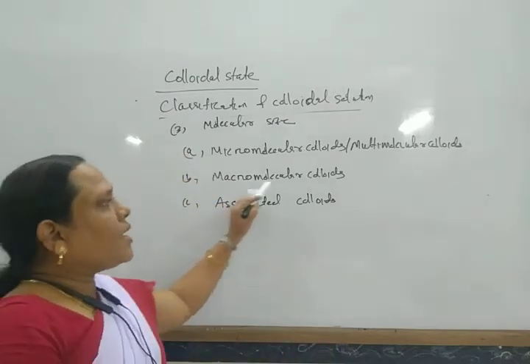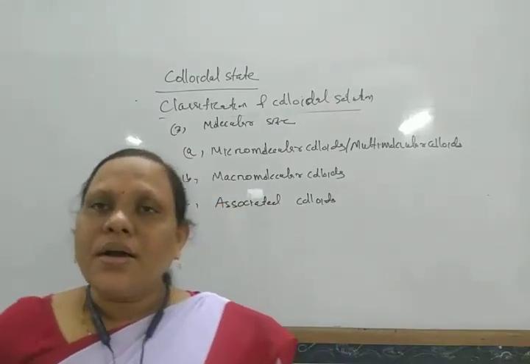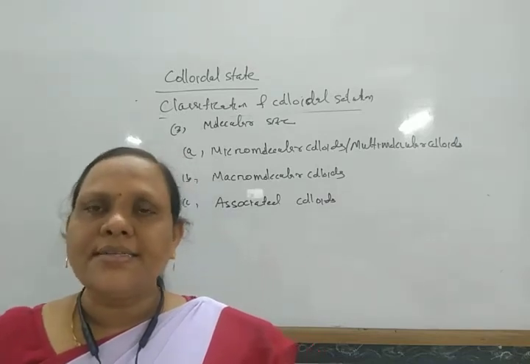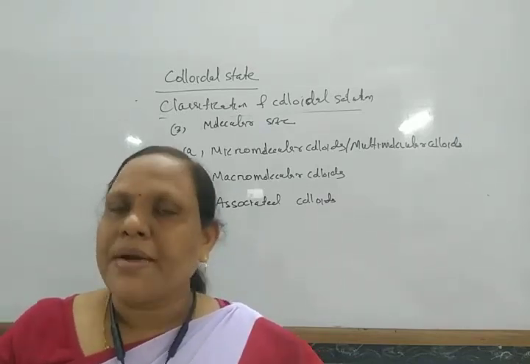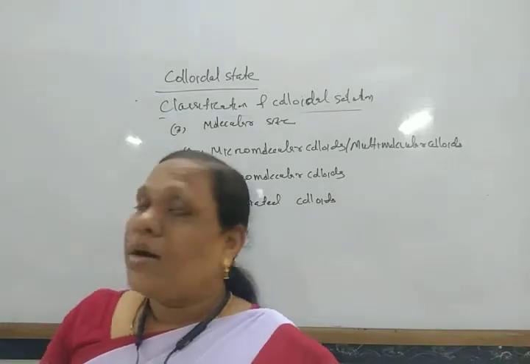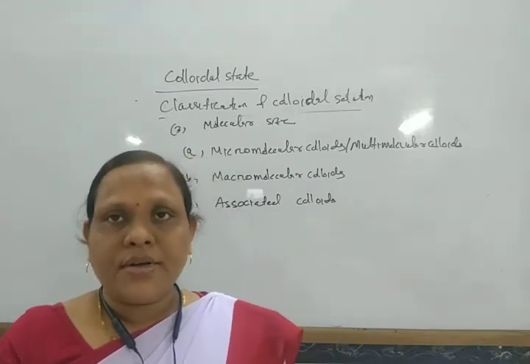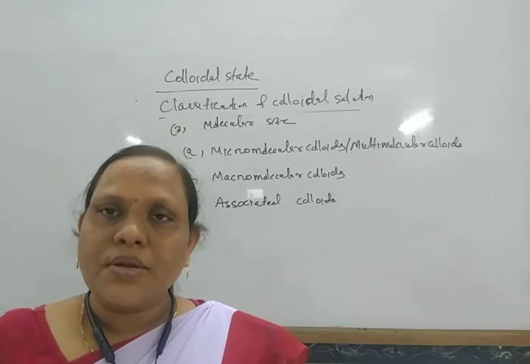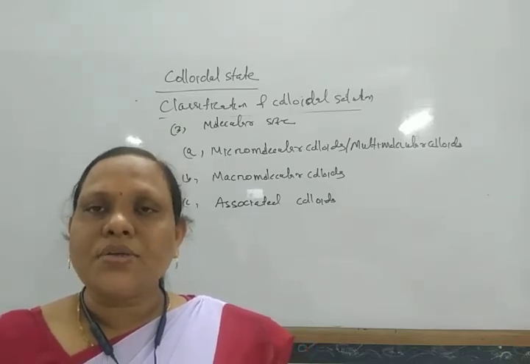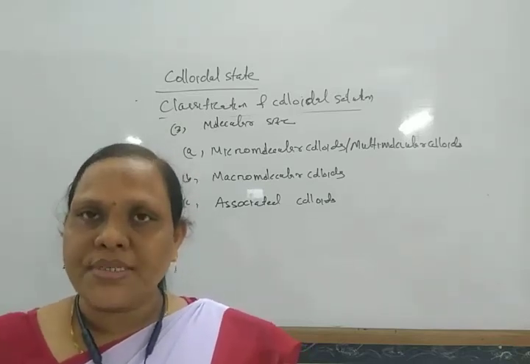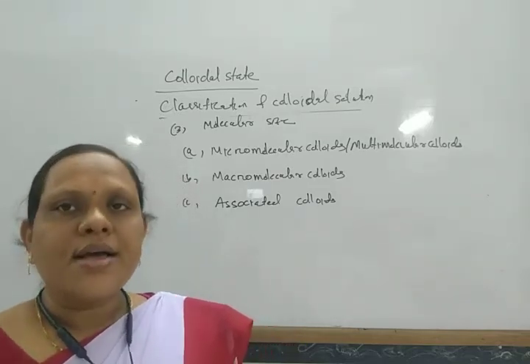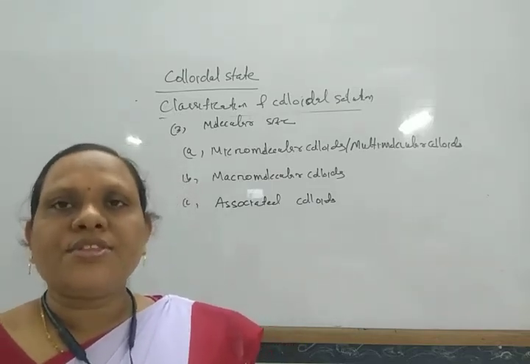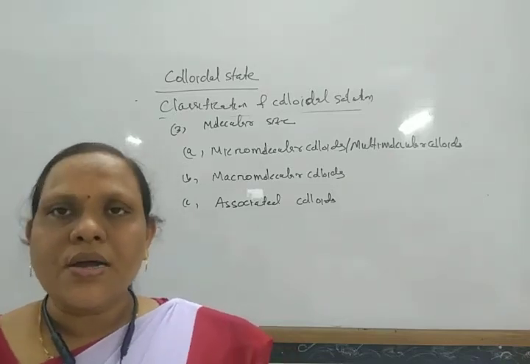Next come to macromolecular colloids. Here the particles already have larger size. These are of colloidal particle size, and when they dissolve in water, they form macromolecular colloids. The colloidal solutions of proteins and amino acids come under these. They have high molecular mass, so larger size. In this way they form macromolecular colloids.